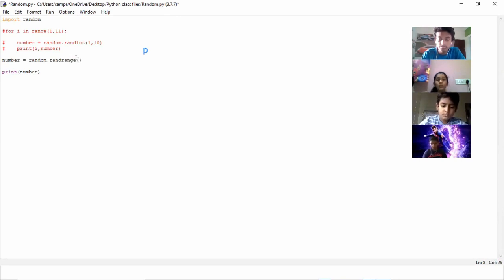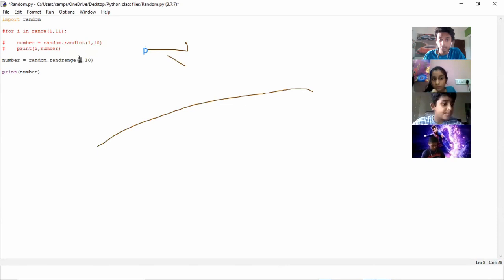So you're right, it does take in A, B, C. Just like the other one, A and B are the range. So again, 1, 10, and a third value.